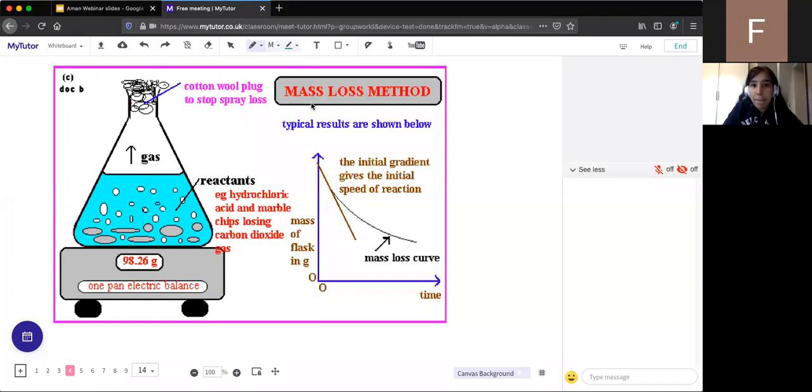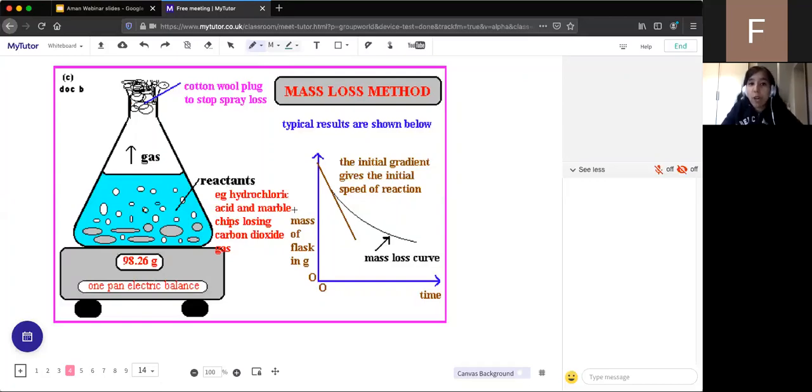Any ideas? Someone's asking, do double bonds require more energy to be broken than single bonds? Yes, they do. That's why if you look on the table, often they will be more. Someone's saying marble chips are alkali. Not quite. It's not carbon dioxide. Any other guesses what marble chips are? Brilliant, someone said calcium carbonate. So marble chips are calcium carbonate.